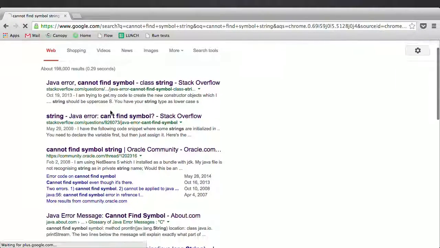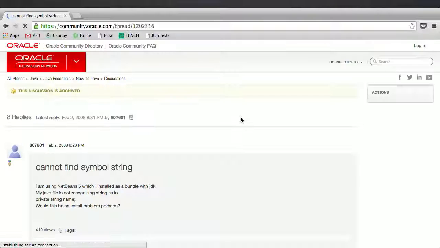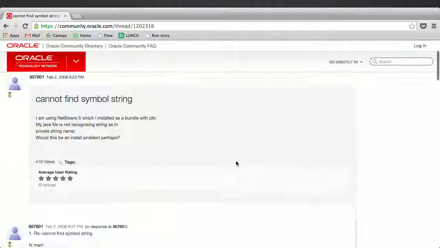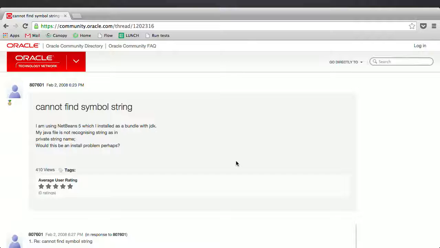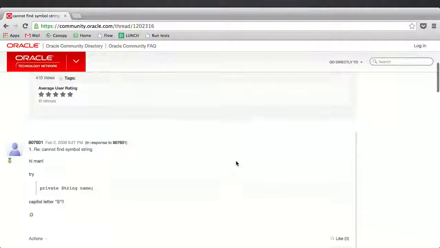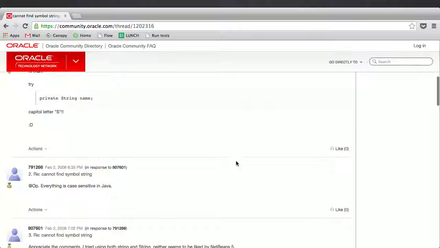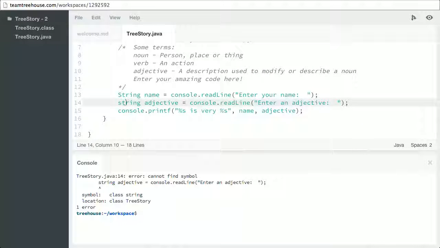If I scroll down, I see, oh, this one's from Oracle. That's great because Oracle's the company that currently makes Java. So let's take a look and see what they have to say here. This person is having a similar problem that we are. Java file's not recognizing string as in private string name. What is going on? Could this be an install problem? Oh, capital letter S. Oh, everything in Java is case sensitive. Okay, great. So let's go back and we can fix that.